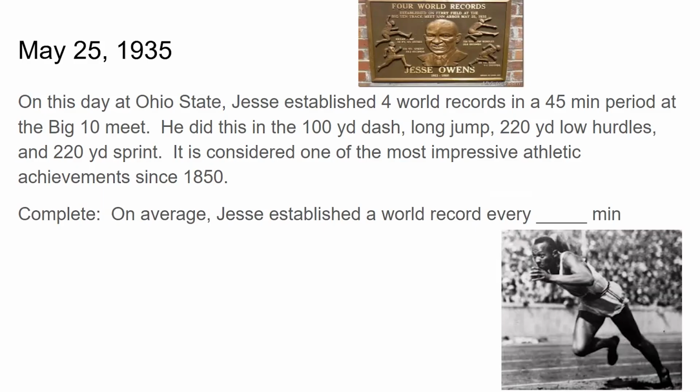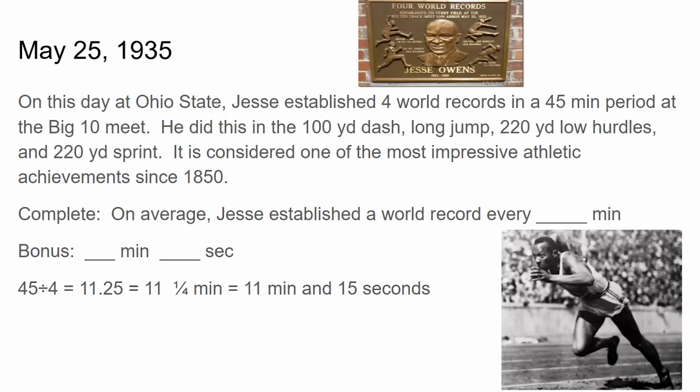For the math part of this, complete: on average, Jesse established a world record every blank minutes. And as a bonus, tell me how many minutes and seconds. So what I'm asking for is like 8 minutes and 23 seconds or something like that. That would be the bonus if you can tell me how many minutes and seconds.